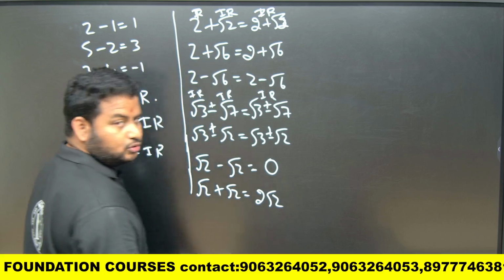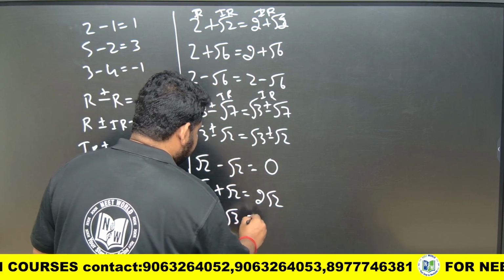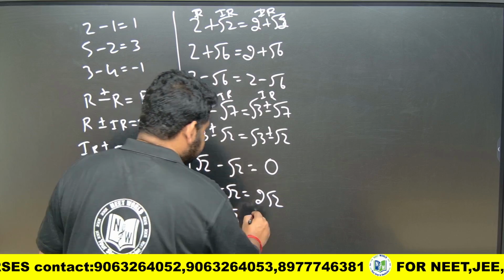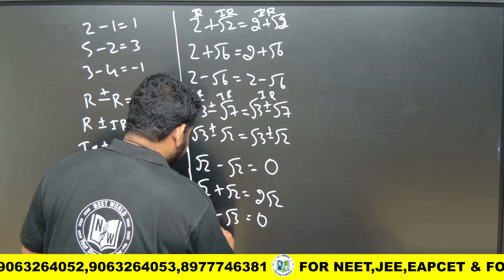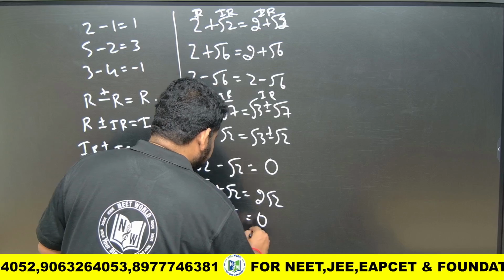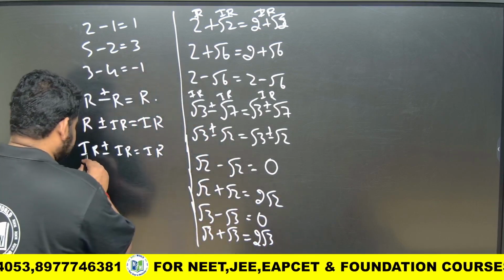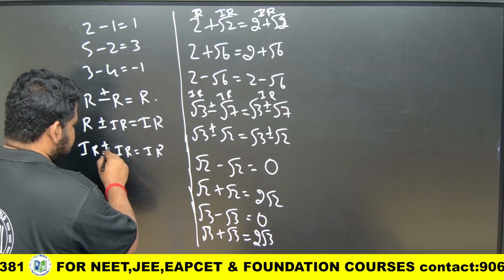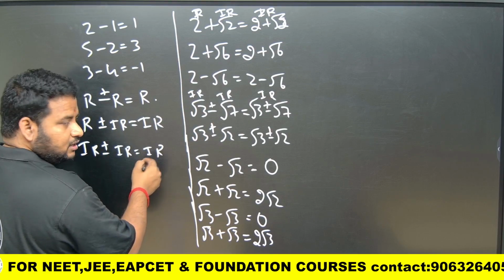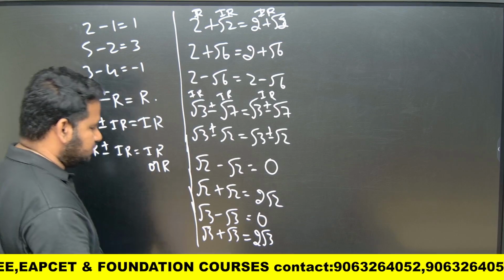Root 3 minus root 3 will give me 0. Root 3 plus root 3 will give me 2 root 3. 2 root 3 is irrational. So irrational minus irrational is irrational, or plus irrational is irrational, or it can be rational also.